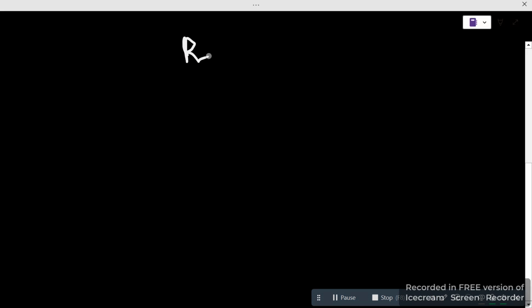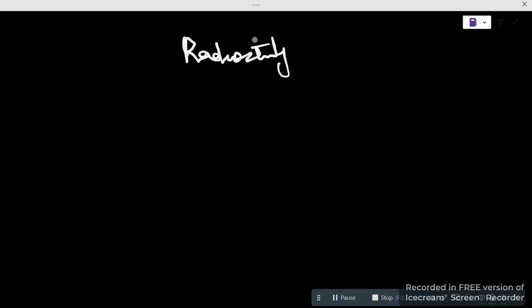So the topic which we are going to discuss is radioactivity and the complete process. Let's start with the first thing, the atom. Everyone knows that the atom is the simplest or the smallest unit. This is a basic term, I hope everyone knows, but I've seen many people writing that a smaller unit is known as the atom, but that is wrong.